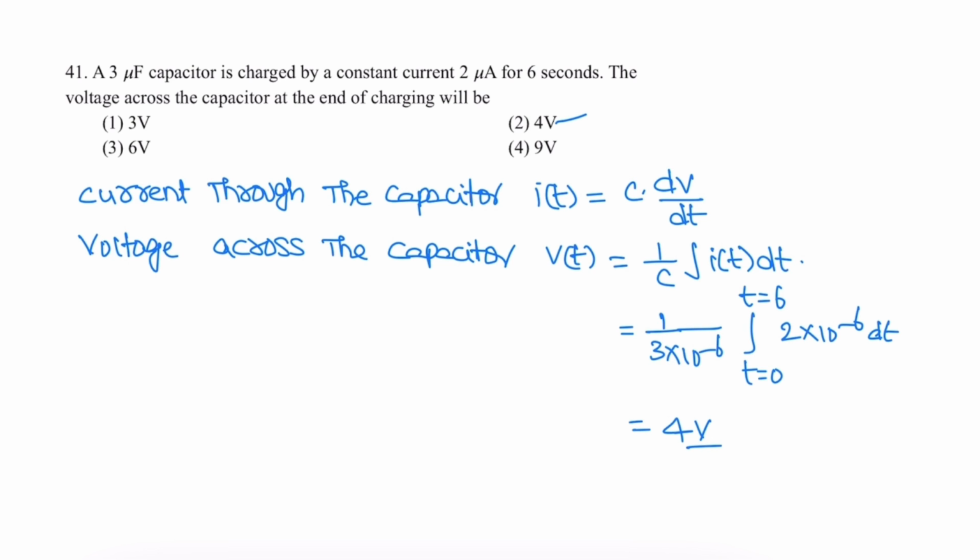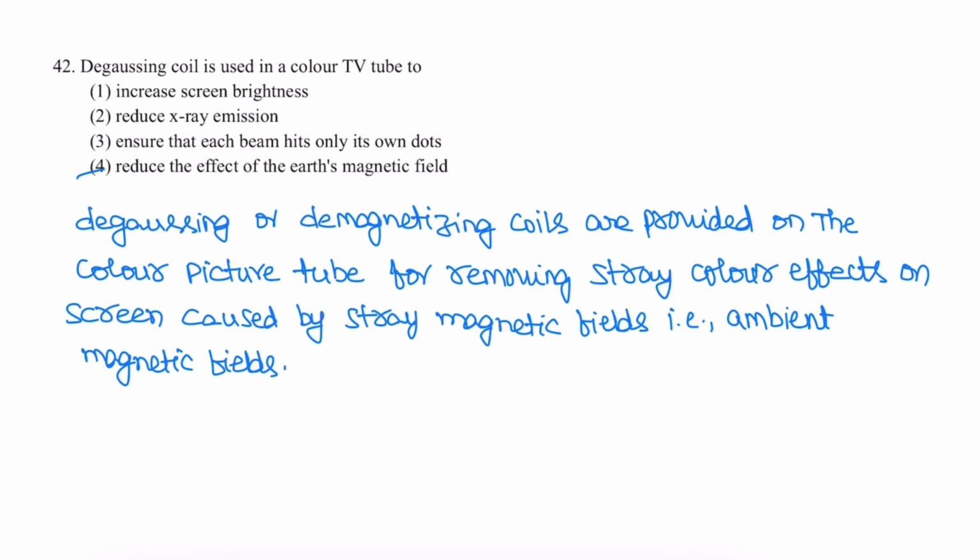Next question. Degaussing coil is used in a color TV tube to reduce the effect of Earth magnetic field. These degaussing coils or demagnetizing coils are provided on color picture tubes for removing stray color effects on the screen caused by stray magnetic fields or ambient magnetic fields. So correct option is 4.